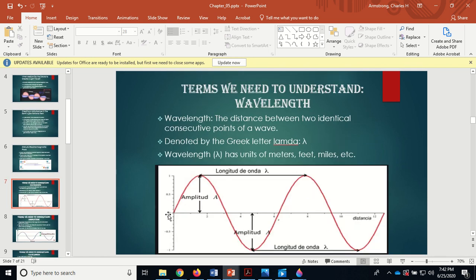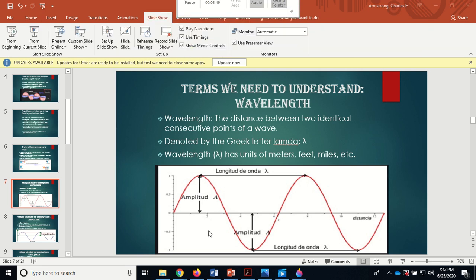Okay, so now we've got, then also from here to here. Okay, so from there we go up away from equilibrium. Now we go down through equilibrium. So that's not repeating itself, but it's repeating itself here. Or we could say there it's going down through equilibrium, it's going up through equilibrium. That's not the same thing. Then we go down through equilibrium. So from there to there would also be a complete cycle.